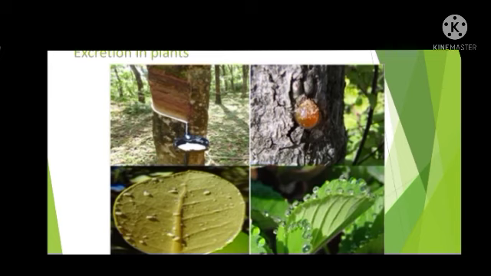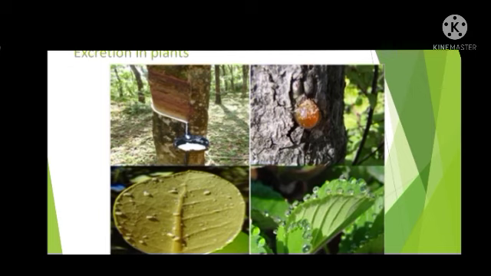Now we can see the excretion in plants. Plants also follow certain strategies to eliminate the waste materials. Now we can see what wastes are produced and how they are eliminated in plants. In plants, as a result of photosynthesis, oxygen is produced, isn't it? So that oxygen itself will act as a waste material and it can be released out through the stomata. In the same way, as a result of respiration, carbon dioxide will be produced by the plants, and this carbon dioxide also will be eliminated through the stomata.